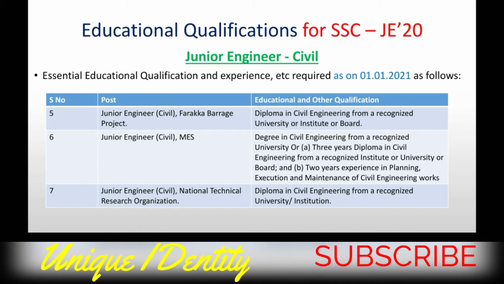Okay. So only in these two cases, BRO and MES, degree required or diploma plus 2 years experience. Mind it. And last is junior engineer civil NTRO, that is diploma in civil engineering, that is okay.